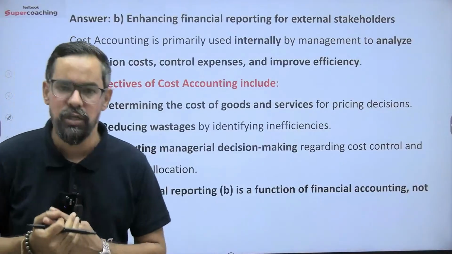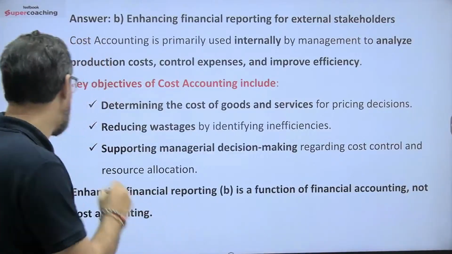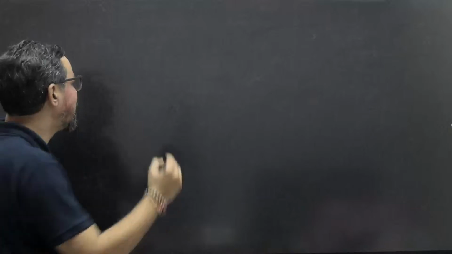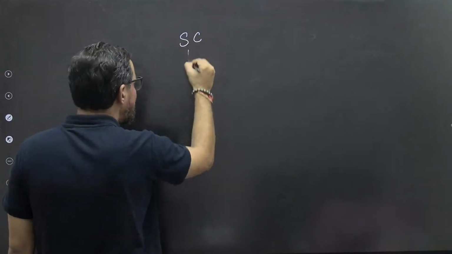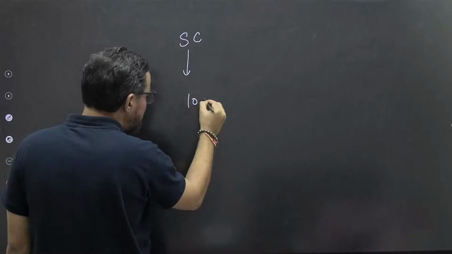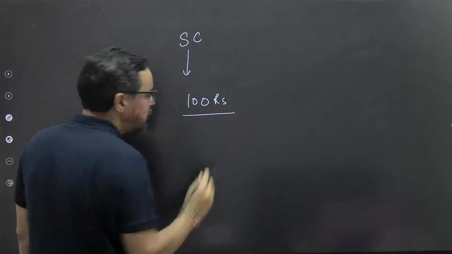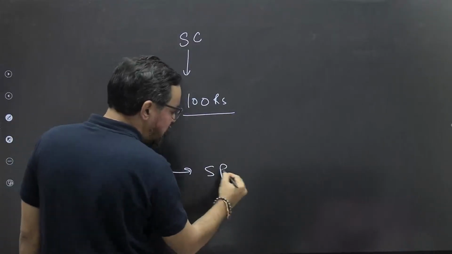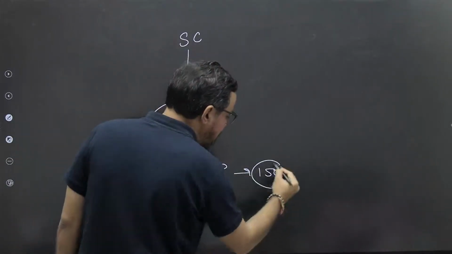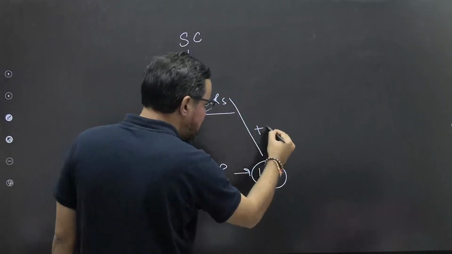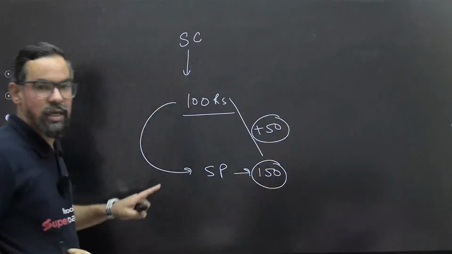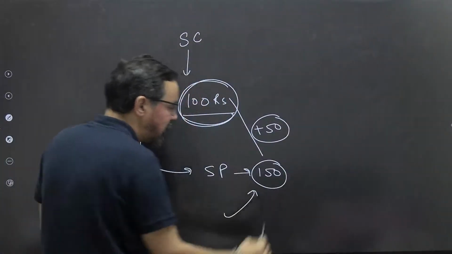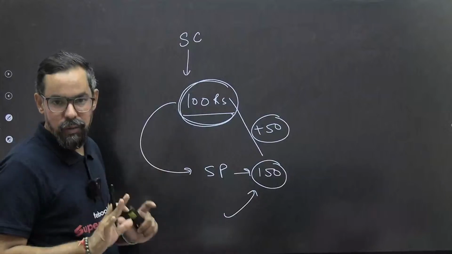ठीक है. So with the help of cost accounting, it helps us in so many ways. As I gave the example of this marker, let's say we decided our standard cost at 100 rupees, which is the estimated cost. Based on this estimation, we are planning to sell this product at 150 rupees. So we are keeping a margin of 50 rupees. If we are able to produce this product at 100, and able to sell it at 150 rupees, 50 rupees will be our margin, profit होगा.